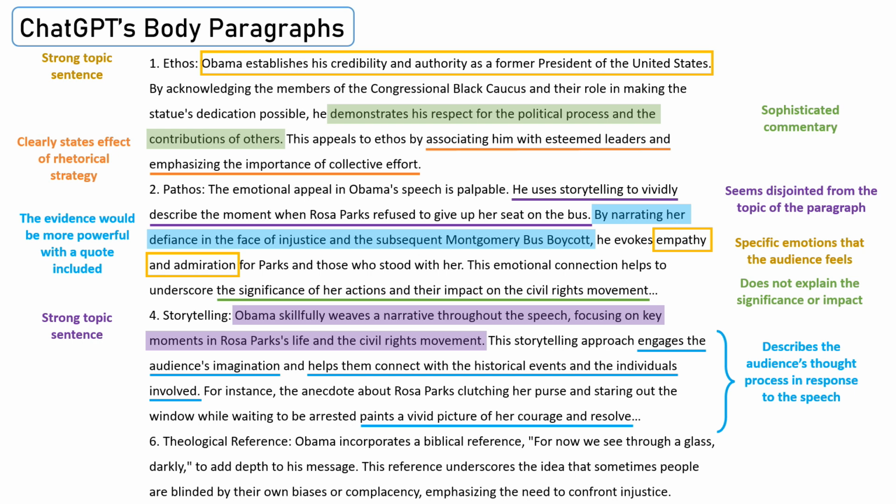Number 6, theological reference. "Obama incorporates a biblical reference, 'For now we see through a glass darkly,' to add depth to his message. This reference underscores the idea that sometimes people are blinded by their own biases or complacency, emphasizing the need to confront injustice." It's great that ChatGPT integrated the actual biblical quote here, and this highlighted portion is sophisticated commentary with elevated vocabulary. It actually explains a key theme about human nature within this speech.